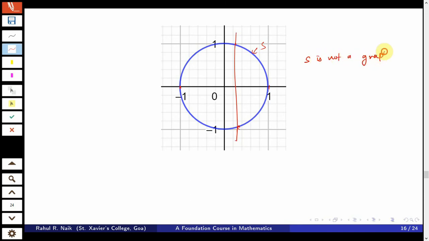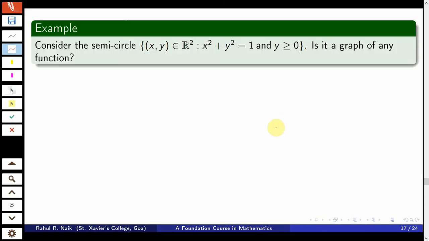So, this is how we identify whether the given graph is a graph of a function or not. Now, next thing, however, this same set S can be modified such that it becomes a graph of a function. Just look at this example.